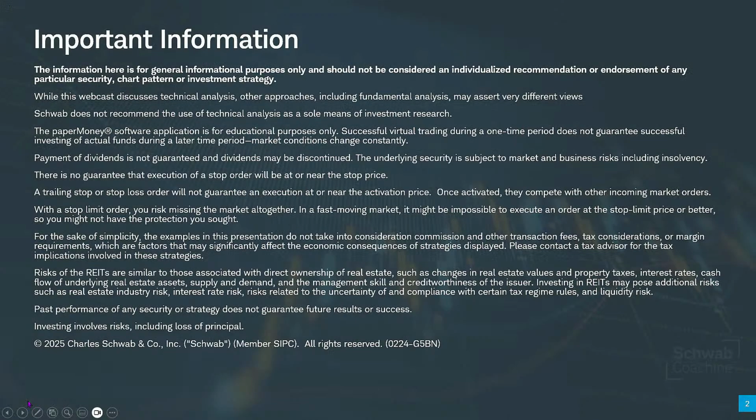So let's cover our disclosures and then we'll get down to business. Remember that our conversation is exclusively for your information and your education, not here to make any recommendations nor endorsements for a particular approach or strategy. I'll try to remind you all of that as we work through today's class.